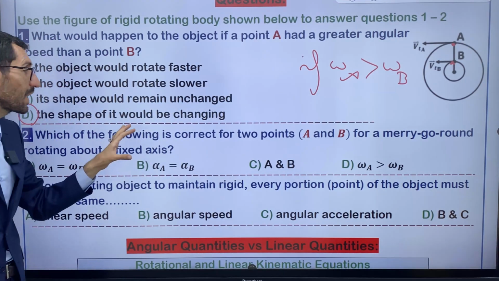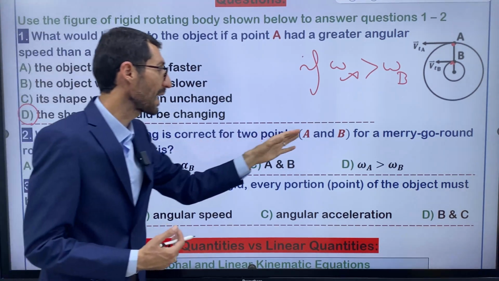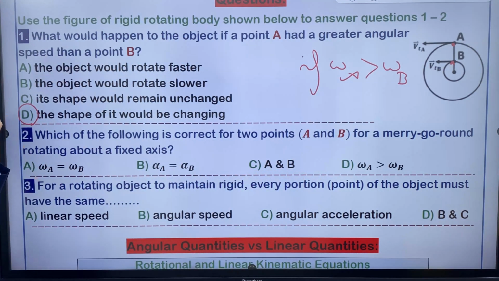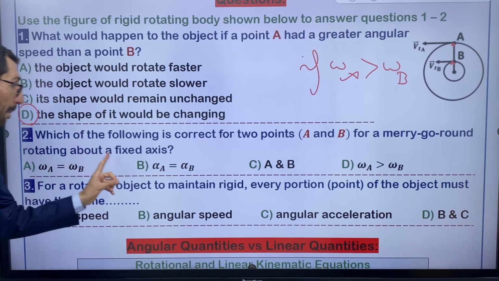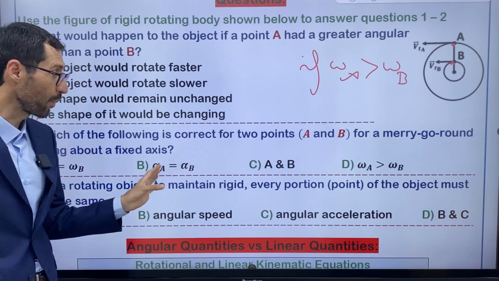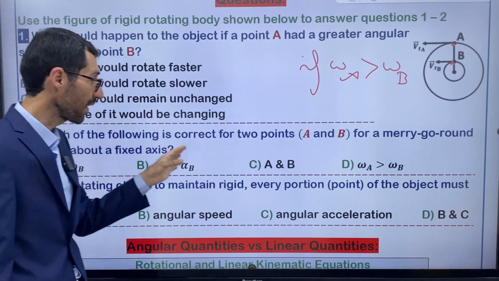Let me read them for you. A, omega of A is equal to omega of B. Is it true? Omega means angular speed. B, alpha of A is equal to alpha of B, meaning angular acceleration of A and B are equivalent.